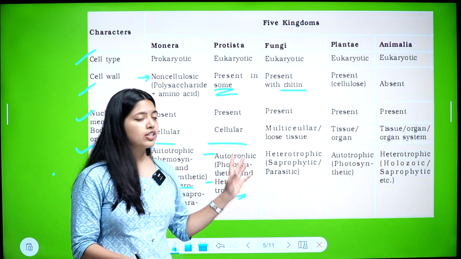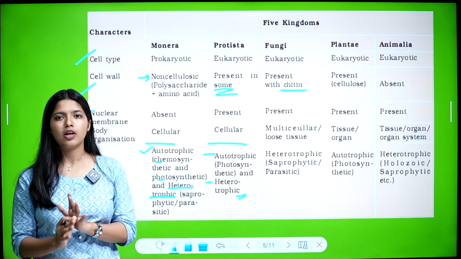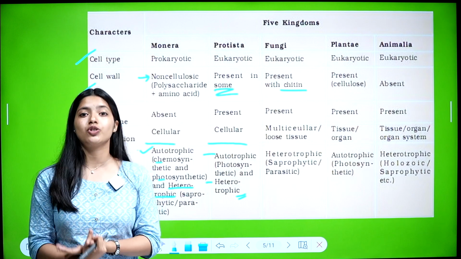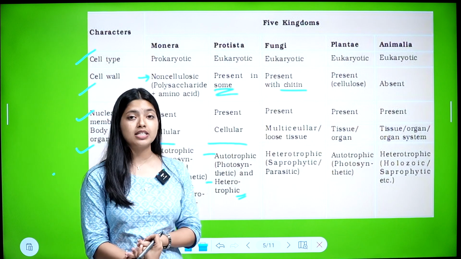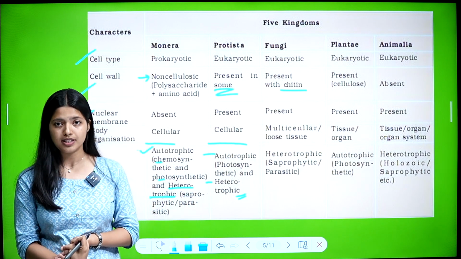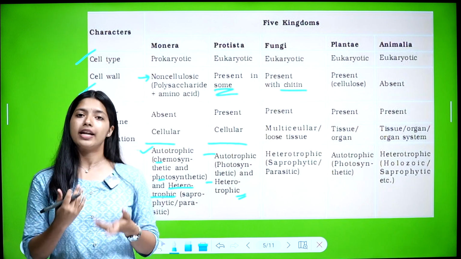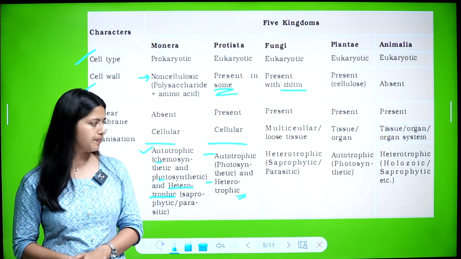In fungi, it is heterotrophic. They are not autotrophic. They cannot prepare food by themselves. So fungi are heterotrophic, and the method is saprophytic or parasitic. Saprophytic means they depend on dead and decayed organisms for food, and parasitic means they depend on a host.